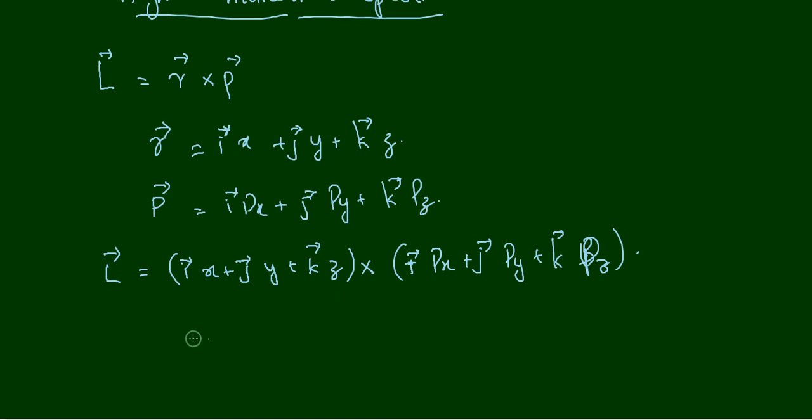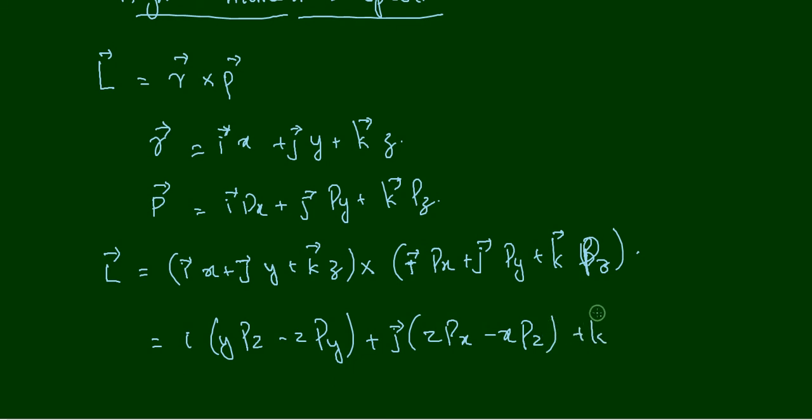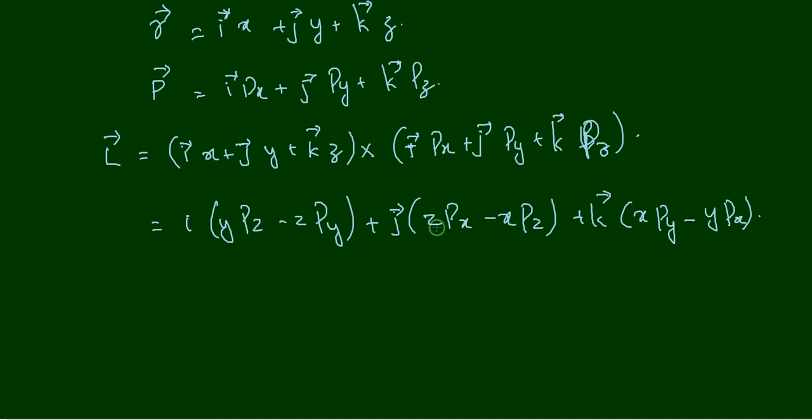You can expand this one and then you will get i (y pz minus z py) plus j (z px minus x pz) plus k (x py minus y px).